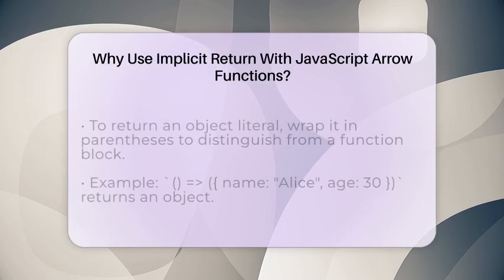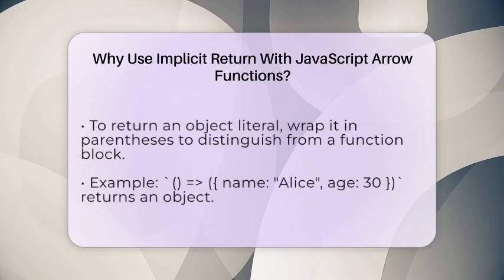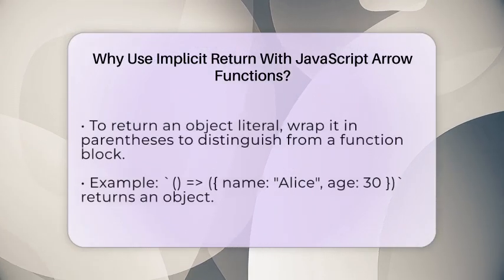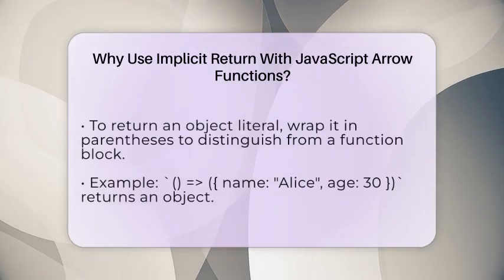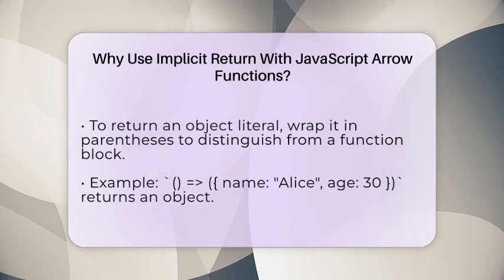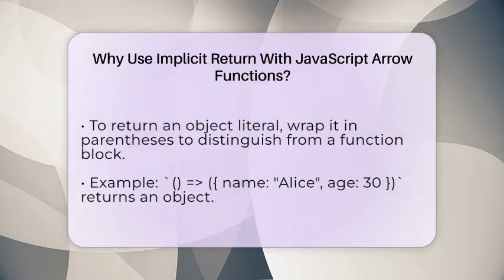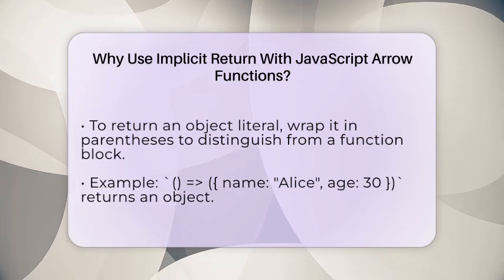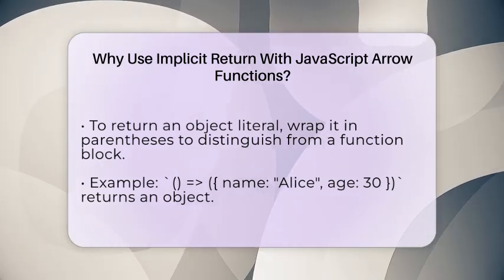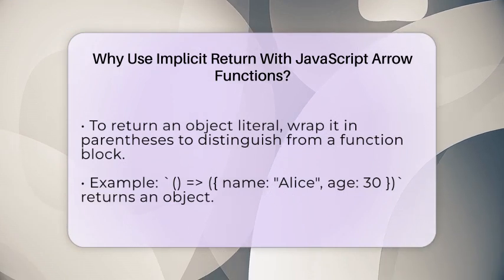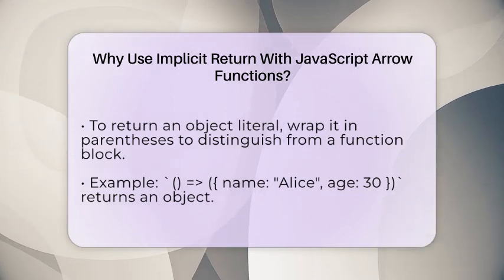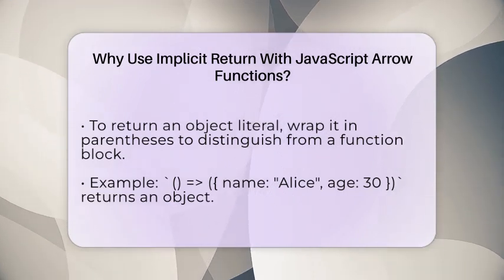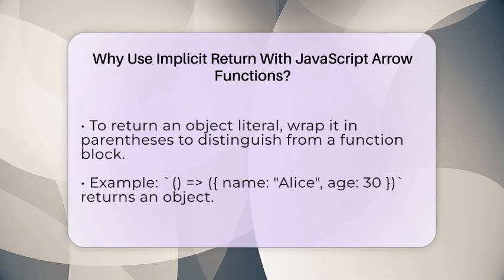Sometimes you might want to return an object from an arrow function. Since curly braces are used for both objects and function blocks, you need to wrap the object in parentheses. For example, to return a user object with name and age, you'd write const getUser = () => ({ name: 'Alice', age: 30 }). The parentheses tell JavaScript that you're returning an object literal, not a block of code.